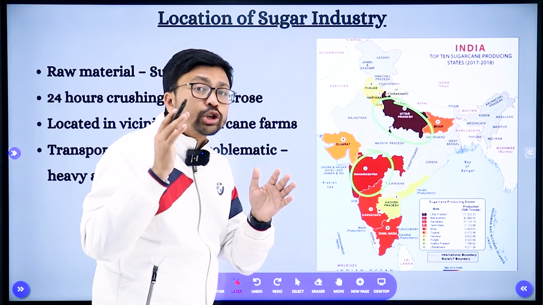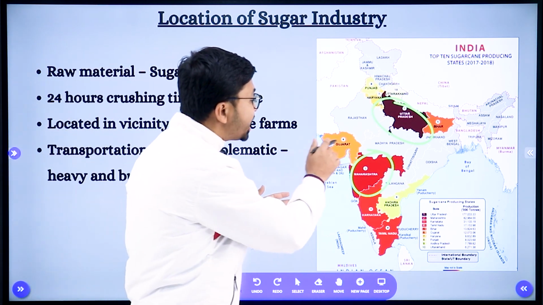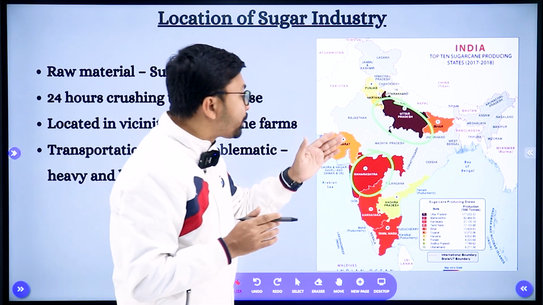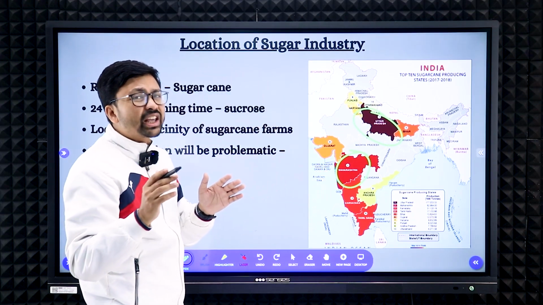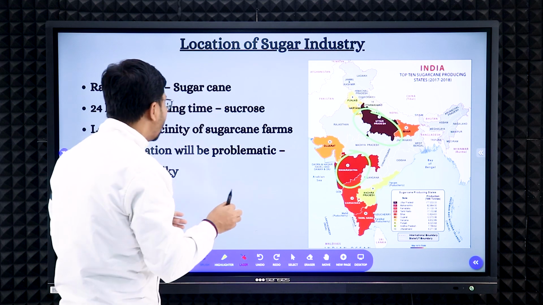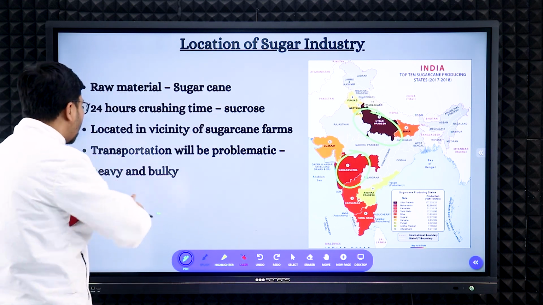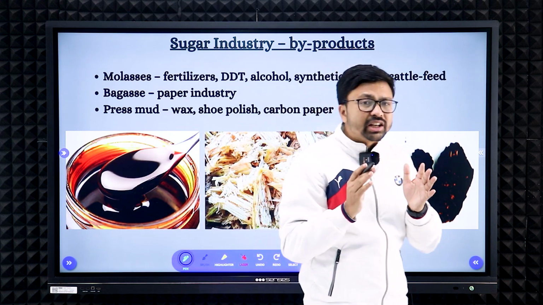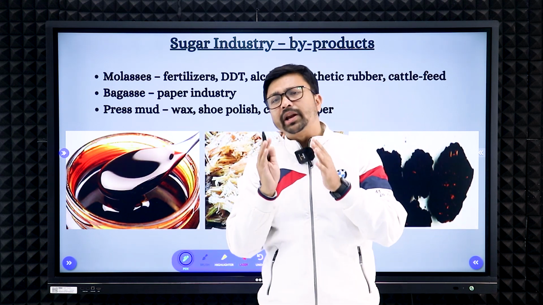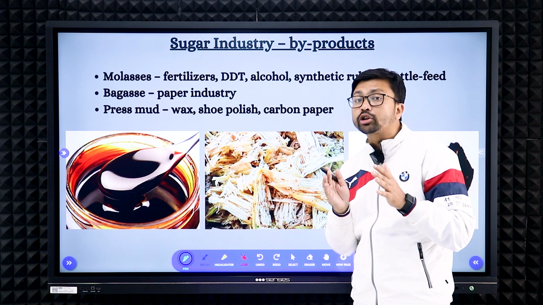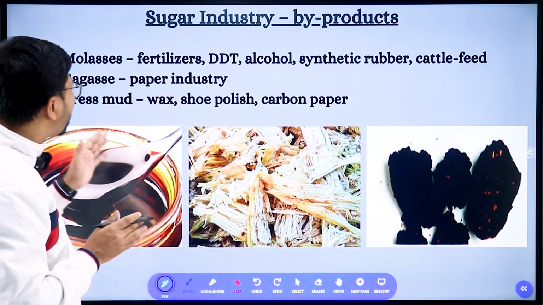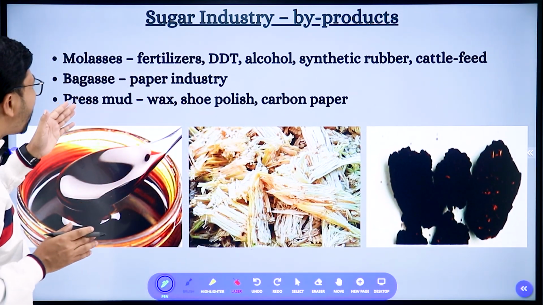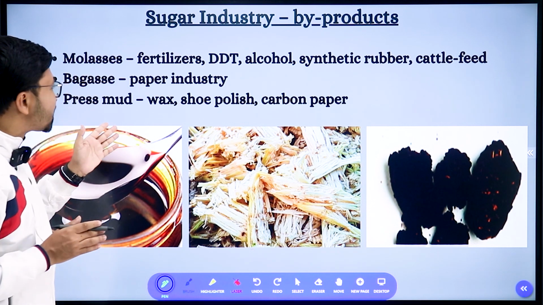So obviously the sugar industry will be located in this area only, especially Uttar Pradesh and Maharashtra. Those areas are famous for sugar mills, right? We will discuss all those things later on. Now here you can see a very important part for your MCQ: what are the byproducts of the sugar industry? These are the byproducts: molasses, bagasse and press mud, right?